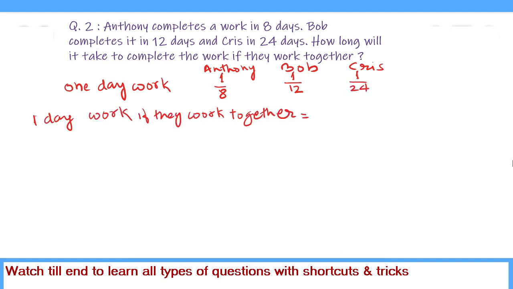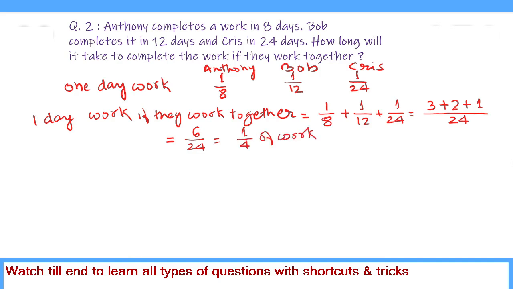1 day work, if they work together, equals 1 upon 8 plus 1 upon 12 plus 1 upon 24. LCM is 24. 8 divides 24 for 3 times, plus 12 divides 24 for 2 times, plus 24 divides 24 for 1 time. This is equal to 6 upon 24, equal to 1 upon 4 of work. And number of days is the reciprocal of this. So number of days equals 4 days.